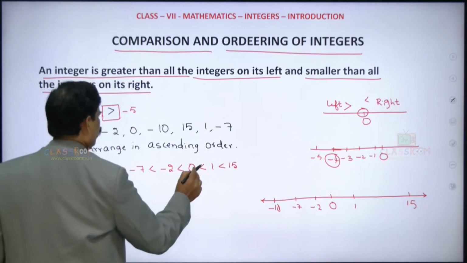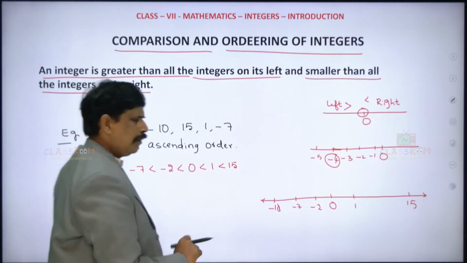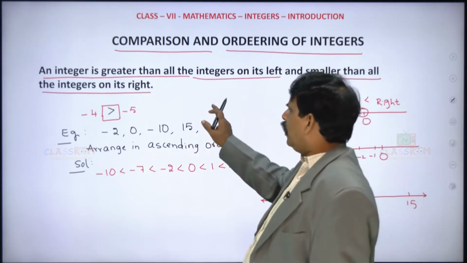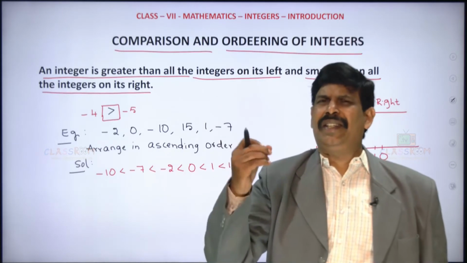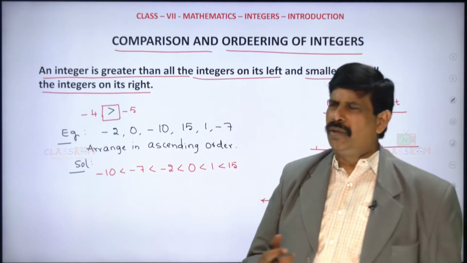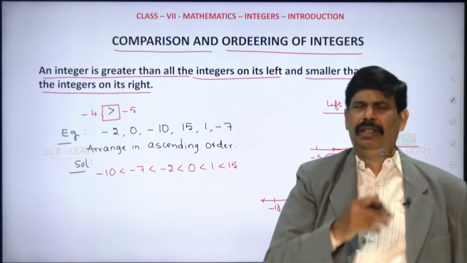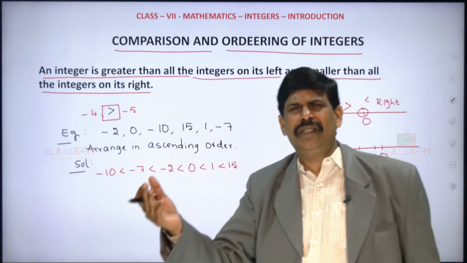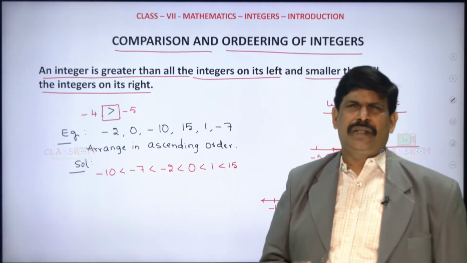So no integer is missed. So remember here, any integer is always greater than all the integers on its left, and it is smaller than all the integers on its right. This is how you can compare the integers.